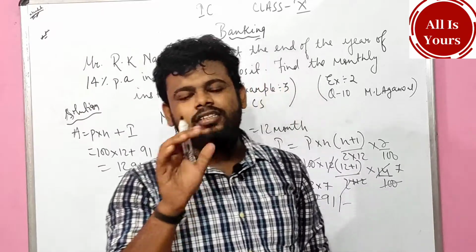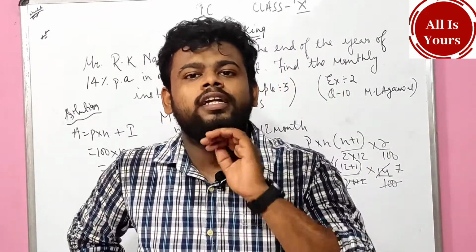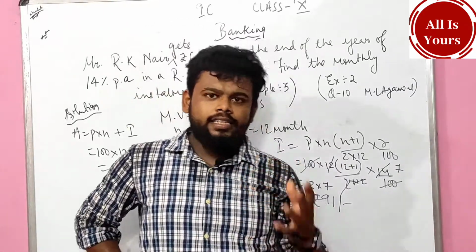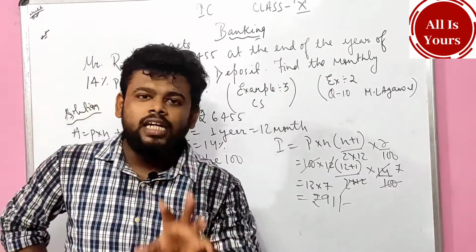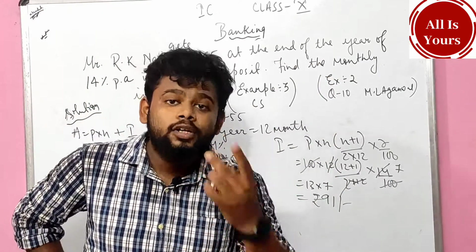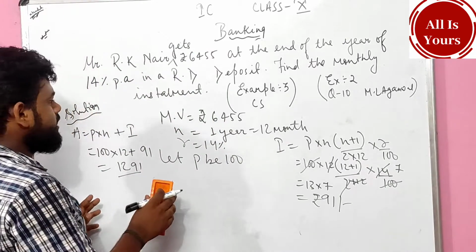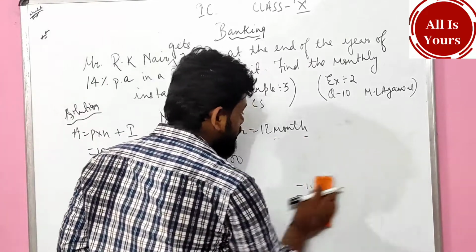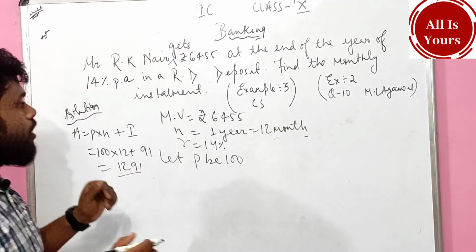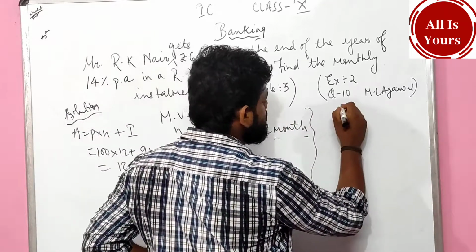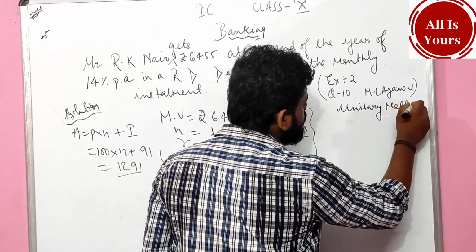If the question is asking about monthly installment in banking, you have to do it with the unitary method. I repeat once again, if a monthly installment question is asked, then you have to do it using the unitary method. For example, let me erase this. And if you have noted, just note it as soon as possible, or else you can take a screenshot. Unitary method we're going to do. What is there in the unitary method?